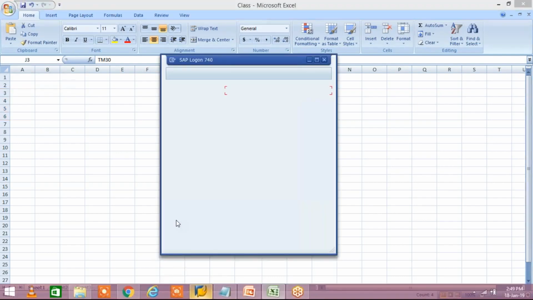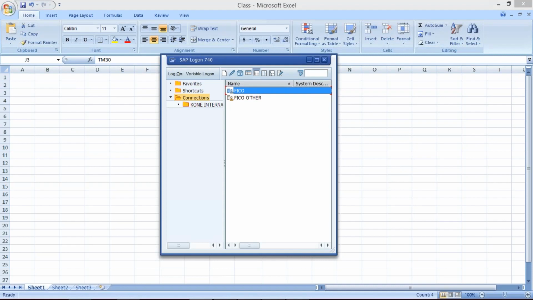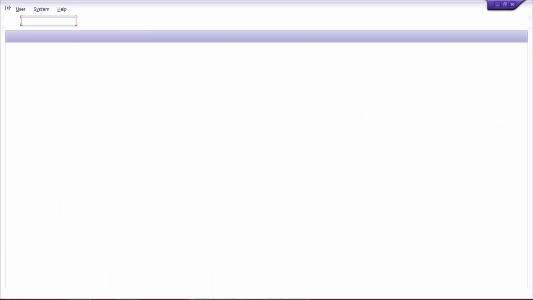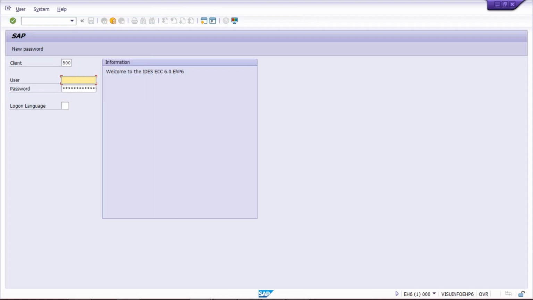What is happening? Generally, this requirement should go to the master data team, but it has come to the consultant. Why? Because a few configuration-related activities are also associated with the same requirement, which I'll explain. I'll record a separate video on that. First of all, I'll let you know how we are going to do these mass changes.